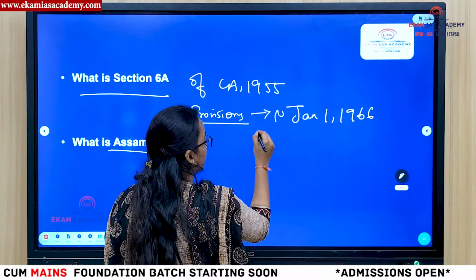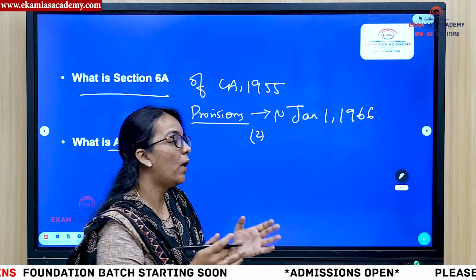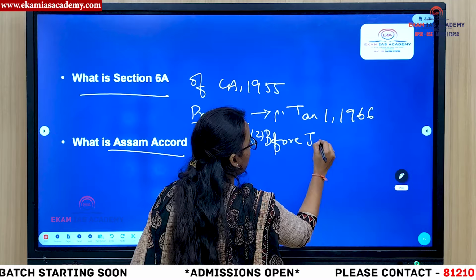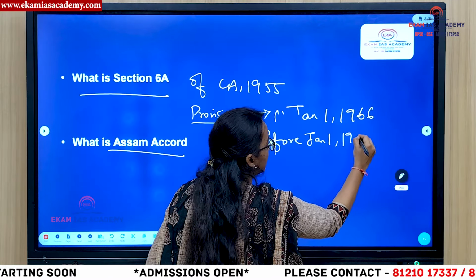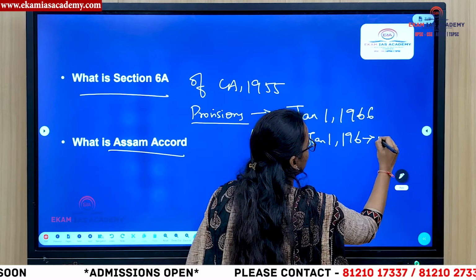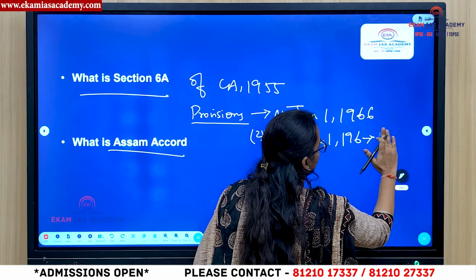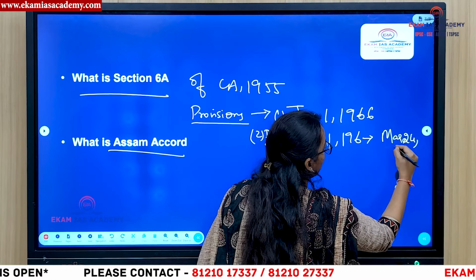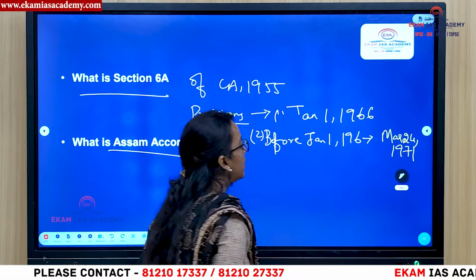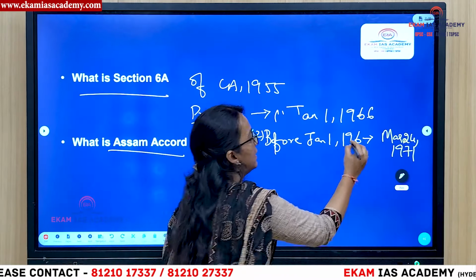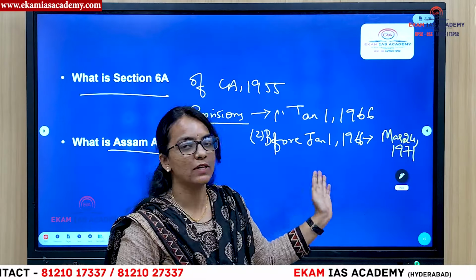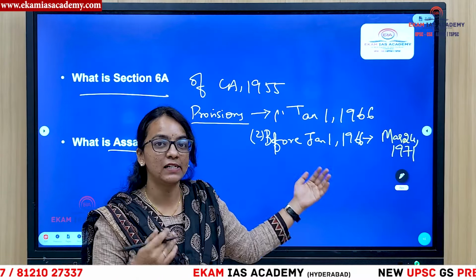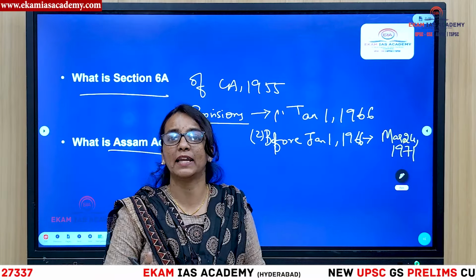Second, the one who entered between January 1st, 1966 and March 24, 1971, they are also citizens, but they need to acquire citizenship through naturalization, a 10-year period and all.